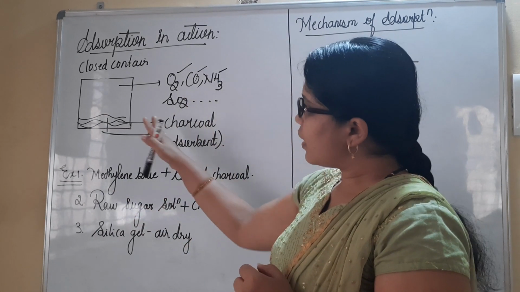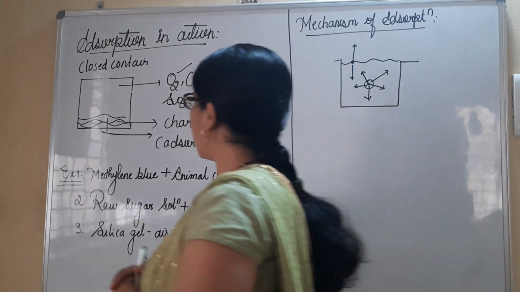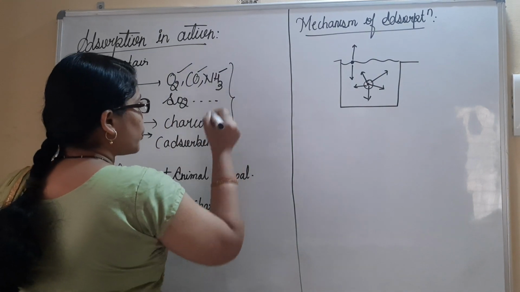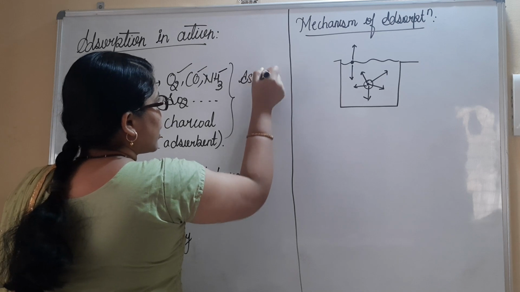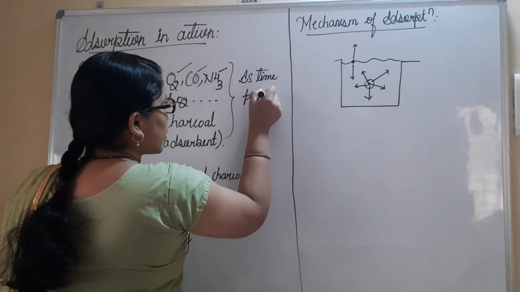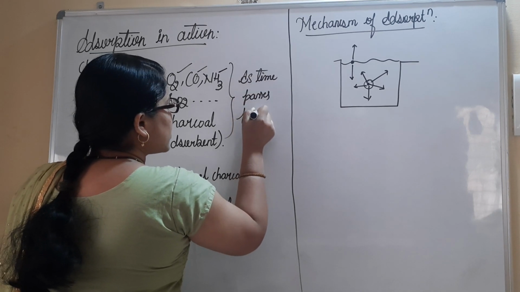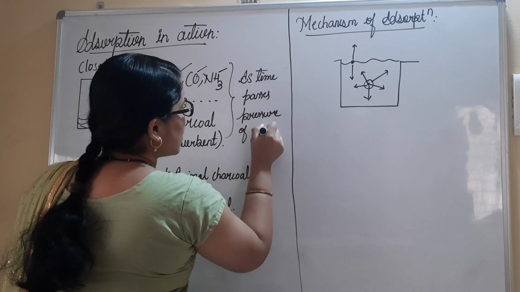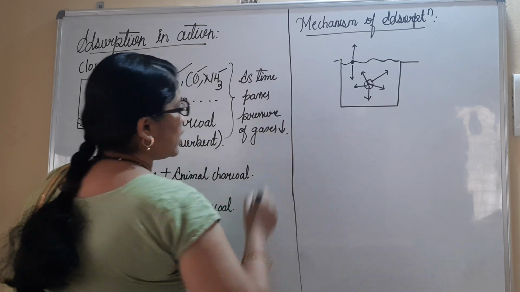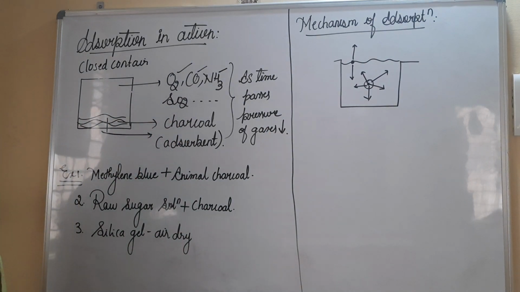And similarly, as I've taken this example, I could write here that as time passes, the pressure of gases will be decreased, which indicates adsorption has taken place.